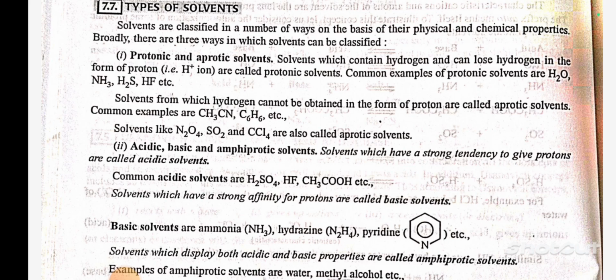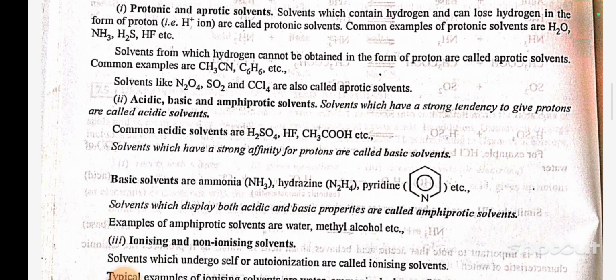Solvents like N2O4, SO2 and CCl4 are also called aprotic solvents. Number two, acidic, basic and amphoteric solvents.